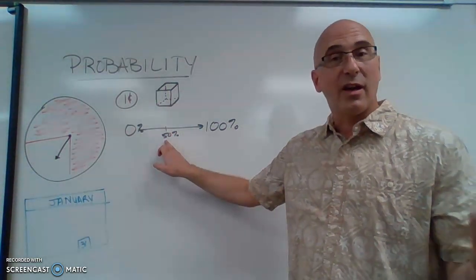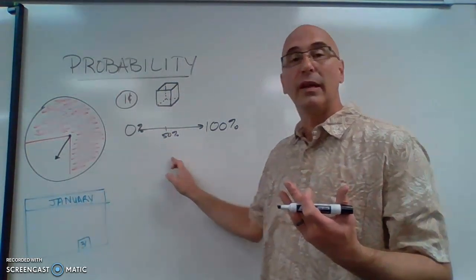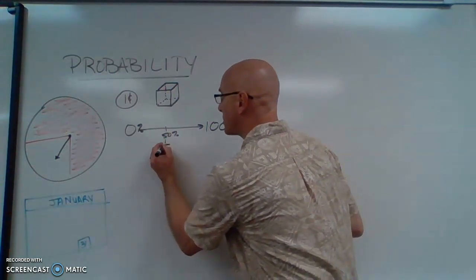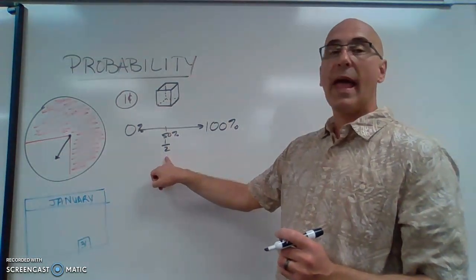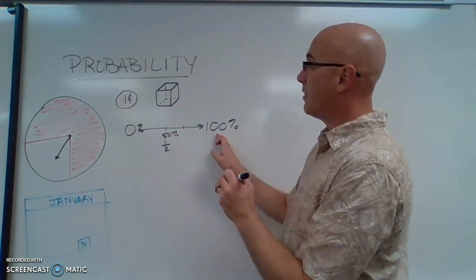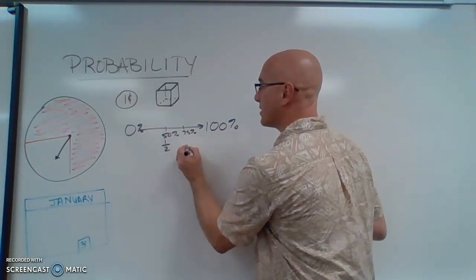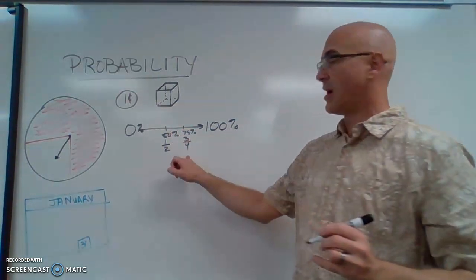So now I just said another word, half. So we could also refer to probability in a fraction. 50% is also 1/2. If it is more likely to occur than not, it might be 75% of the time, or 3/4 of the time.